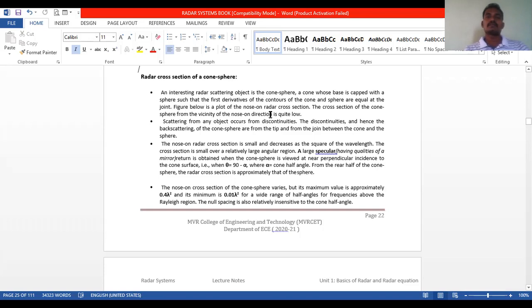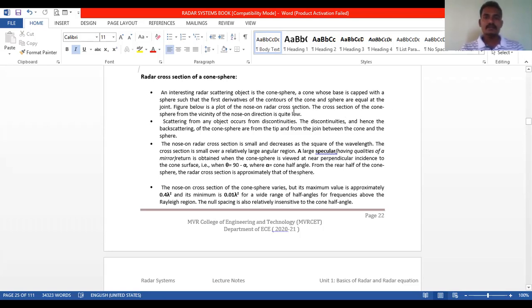So, what is the difference between cone and sphere and cone sphere? A cone whose base is capped with a sphere, that is cone sphere, such that the first derivatives of the contours of the cone and the sphere are equal at the joint.